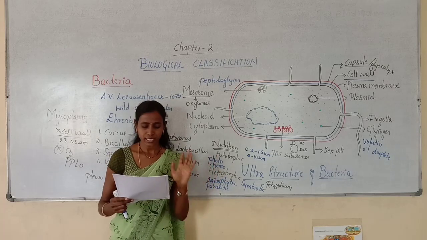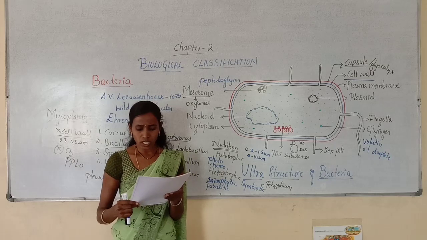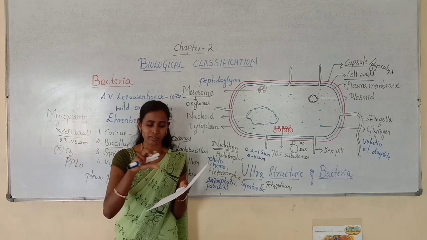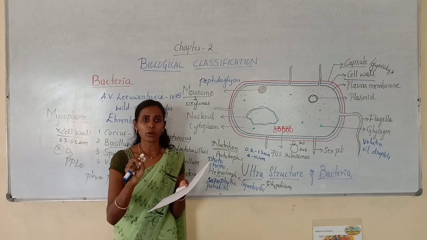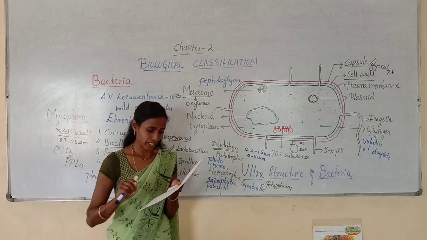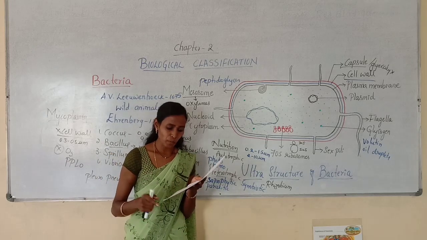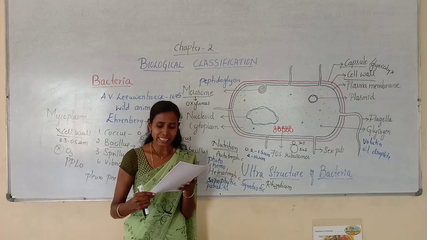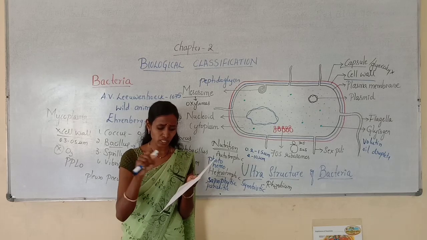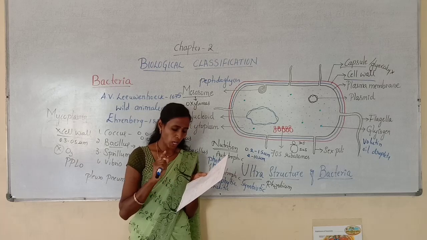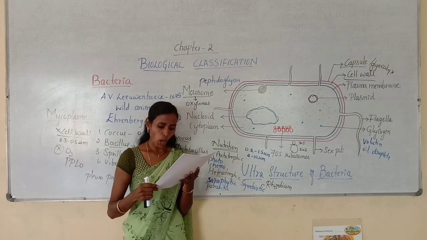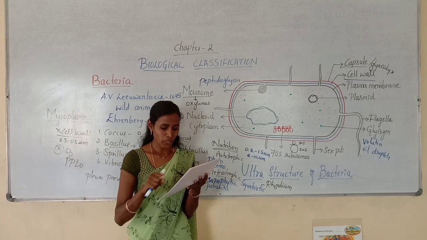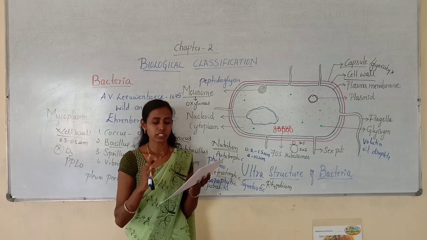All of these. Next question 2. Select the total number of diseases from the following caused by bacteria. Here they have given some examples of diseases. You need to find out how many diseases will be caused by bacteria. So they have given mumps, smallpox, cholera, typhoid, tetanus, sleeping sickness, and malaria. So these are the diseases. And the options they have given: option A 2, option B 4, option C 5, option D 6. Here option B is correct, 4. So out of these diseases, 4 diseases will be caused by bacteria.